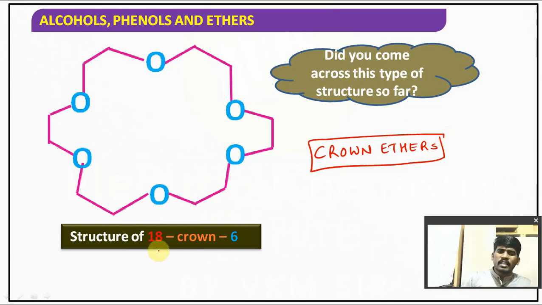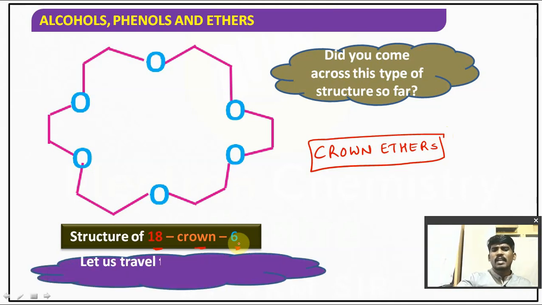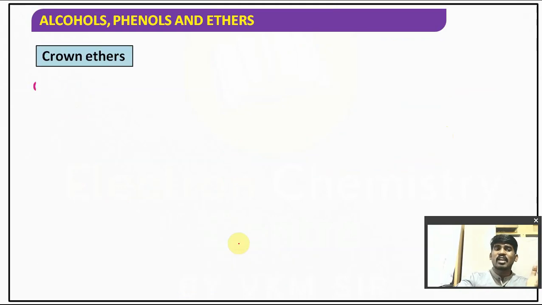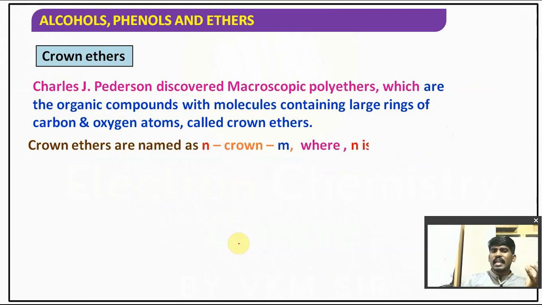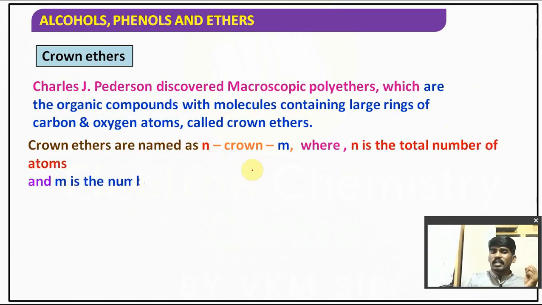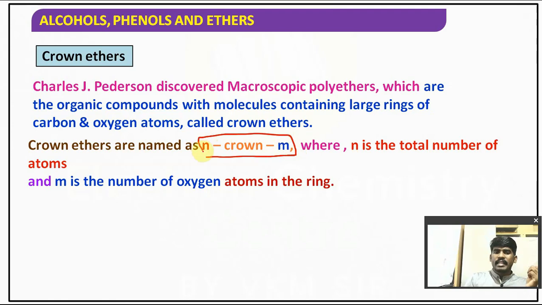So the crown ether name is 18 crown 6. What is the name? 18 crown 6. I'll explain what that 18 and 6 are. How do you actually understand the structure of the crown ethers? How do you name them? Generally crown ethers are named as N crown M.